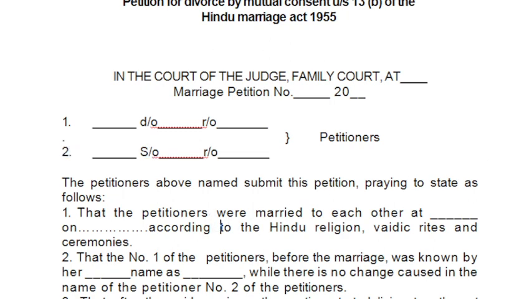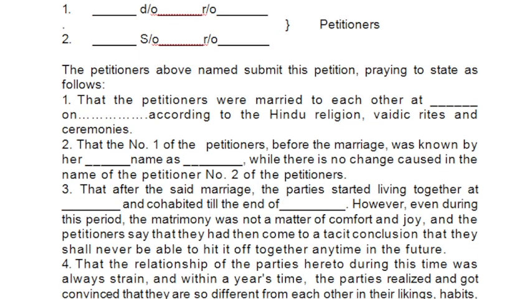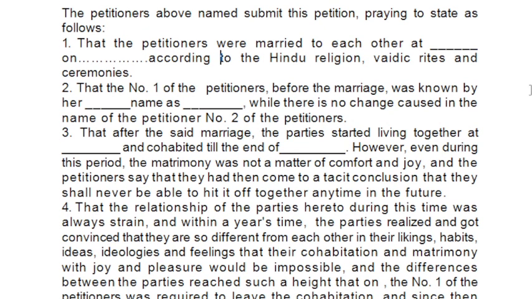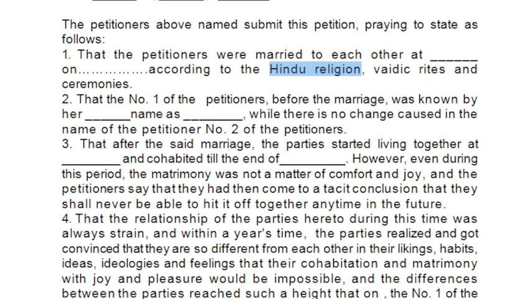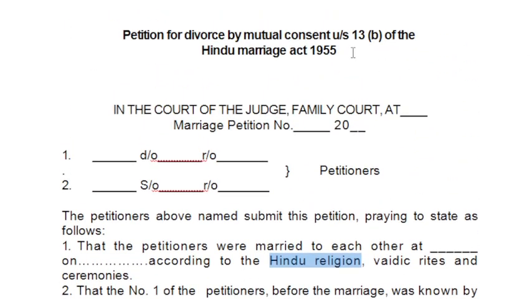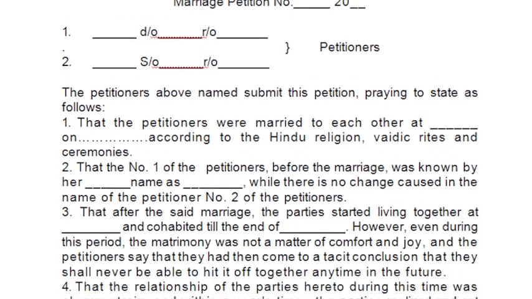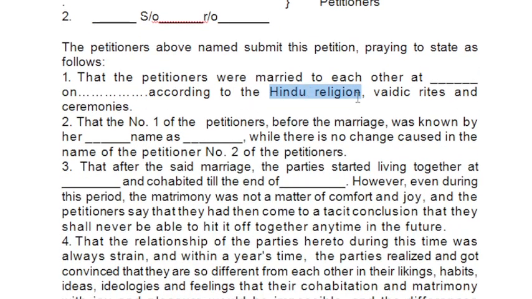After that, there are certain points that we are going to discuss. First of all, you have to mention that both petitioners are married and the marriage occurred according to Hindu religion, because you are filing this mutual divorce petition under Hindu Marriage Act and it applies to Hindus. So that is why you have to mention this.